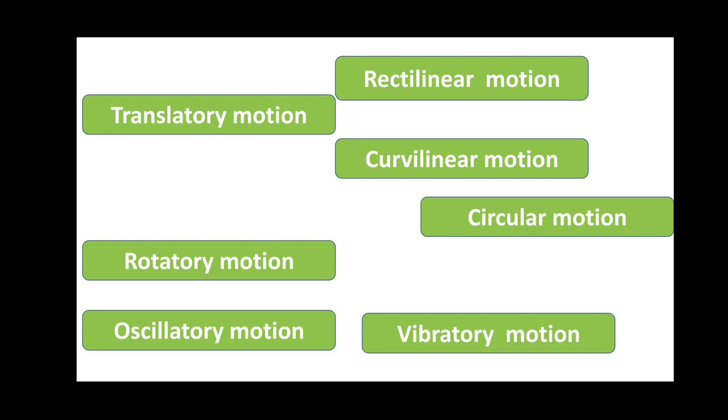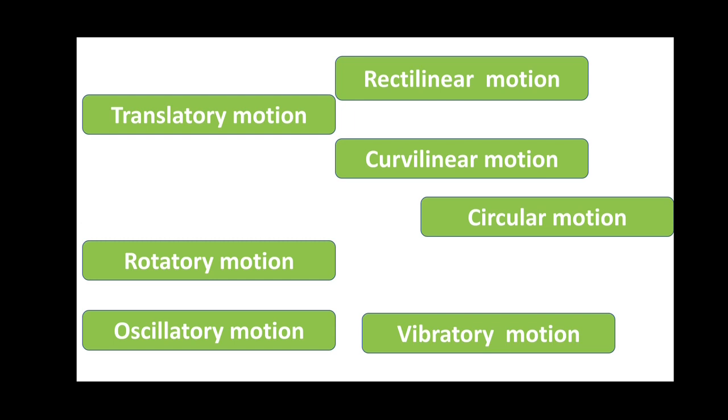But if instead of the entire object, only some parts are moving from the center position, then it is said to be in vibratory motion. In oscillatory motion, the object will be moving only in a particular direction, whereas in vibratory motion, the object will be moving in different directions. Then in the previous class, we discussed repetitive motion and also learned about random motion.